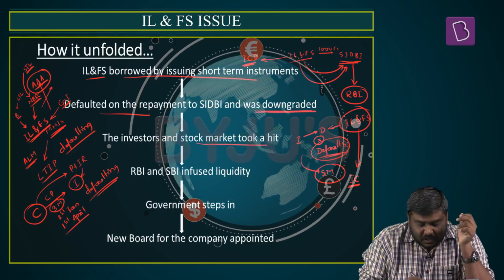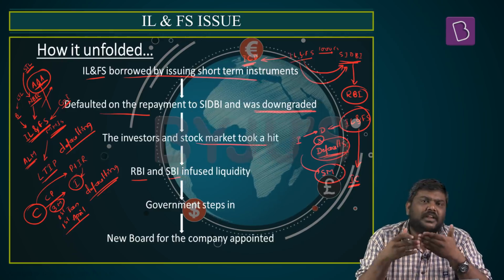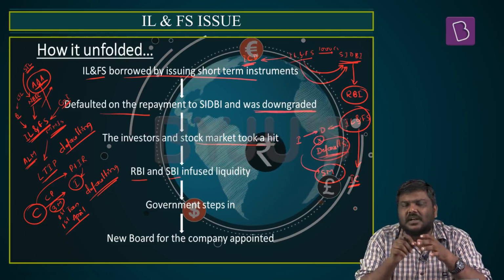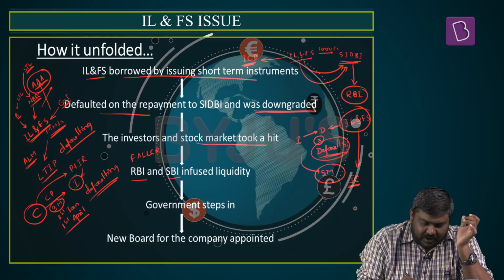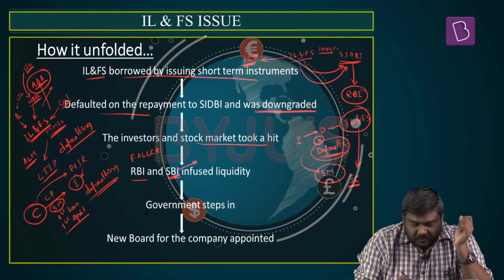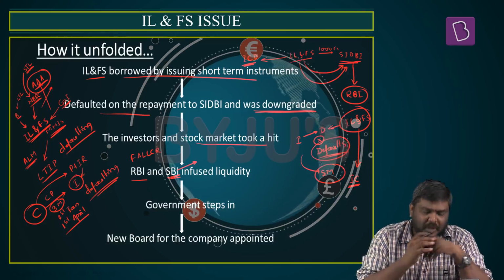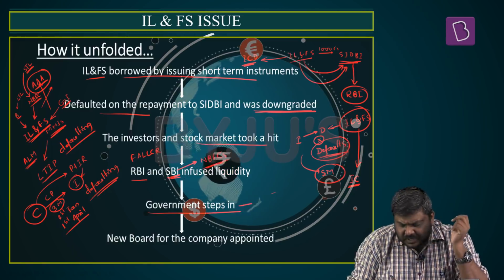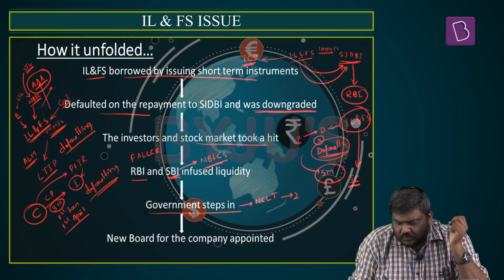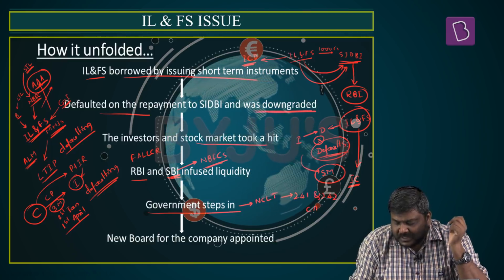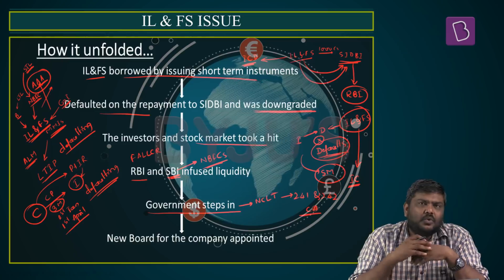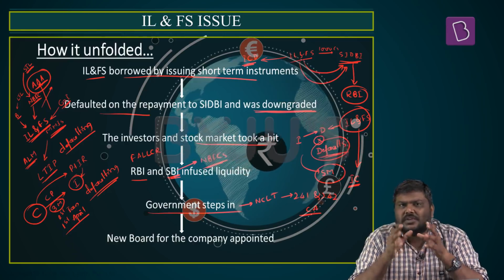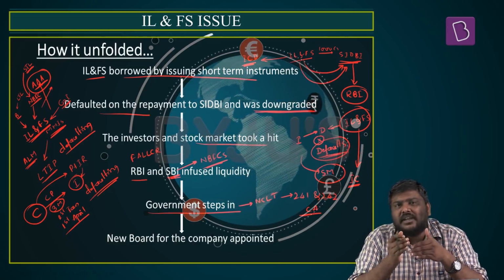Now, in this situation, RBI as well as SBI tried to infuse liquidity in the market. RBI conducted open market operations as well as relaxed SLR norms under FALL-CR. On the other side, SBI has infused, or has proposed to infuse, liquidity by buying certain assets from various NBFCs. Next, the government stepped in and filed a petition at NCLT under sections 241 and 242 of the Companies Act, which allows the government of India to take over the board of any company which is under a lot of distress. The same section was also used by the government of India back in 2008-2009 when the Satyam scam broke out.